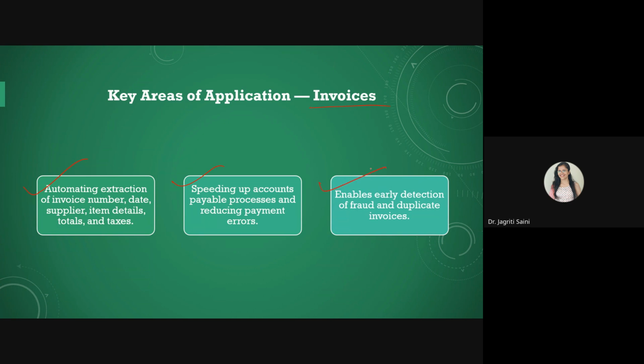And it also enables early detection of any kind of duplicate invoices or frauds, etc., that are otherwise difficult to handle by human beings, because they cannot always remember that this invoice has come earlier or not. If we give them 100 or 200 invoices, it is difficult for them to remember. But AI models are good enough to detect these duplicate invoices, so that we do not enter the same invoice time and again into the database that could otherwise affect our budget considerations in the business houses.